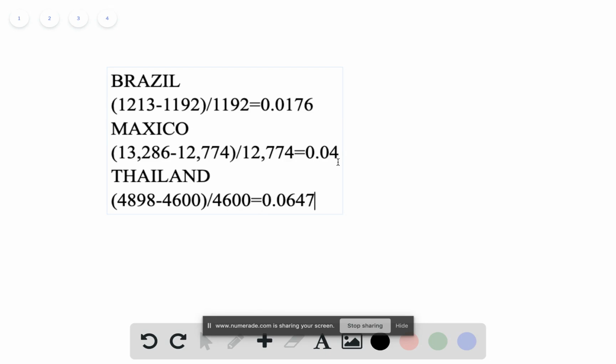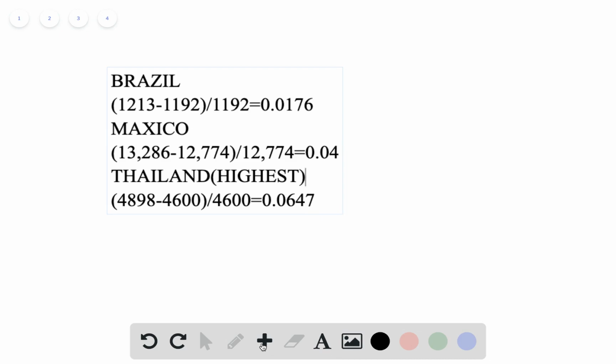So you could see which country has the highest rate of economic growth. It should be Thailand, because it's about a 6% growth rate compared with the other countries. So this is part A.